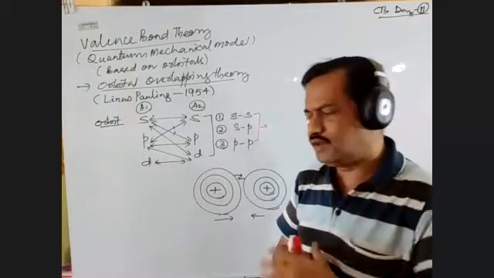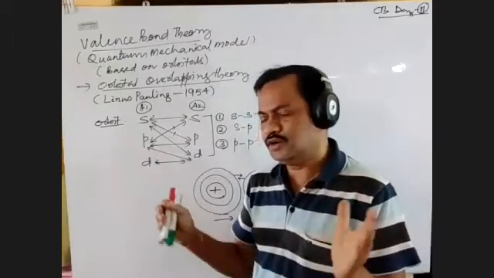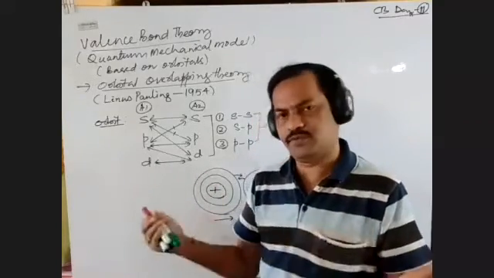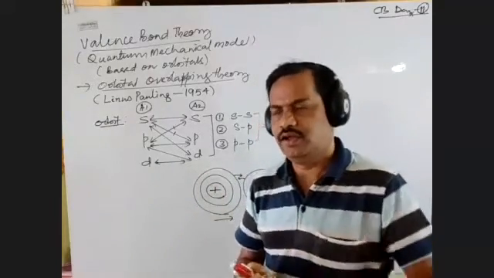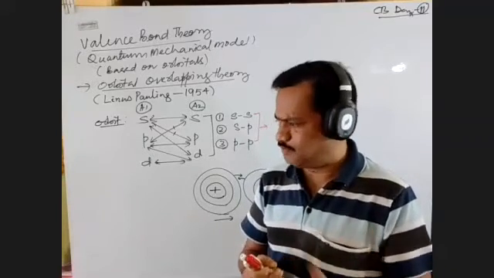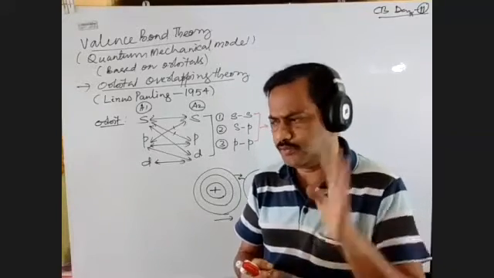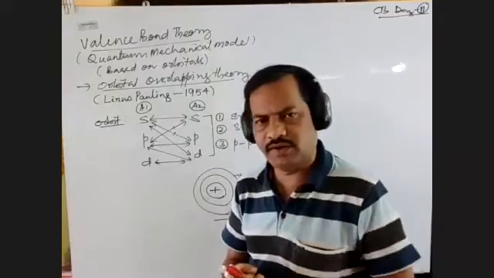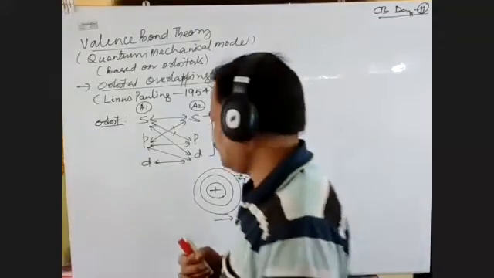Now, the question arises here. Whenever two atoms are overlapping, they have so many orbitals. What are they? S is there, P is there, D is there, F is there. Mainly you can take four orbitals.